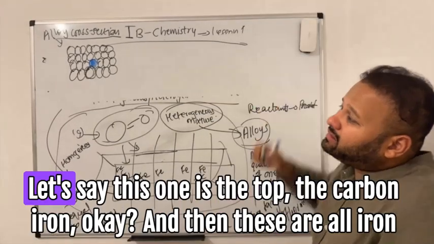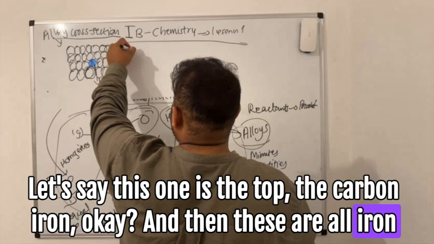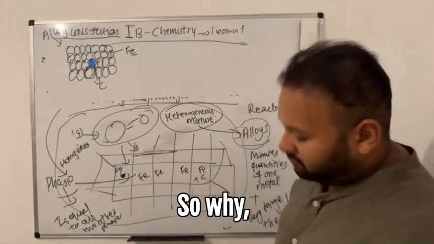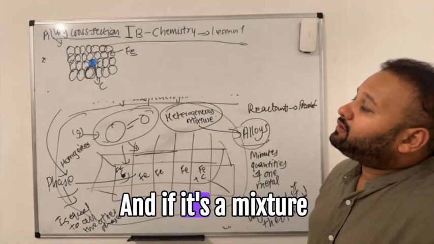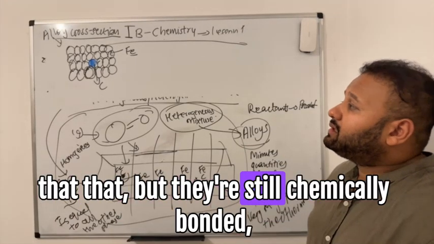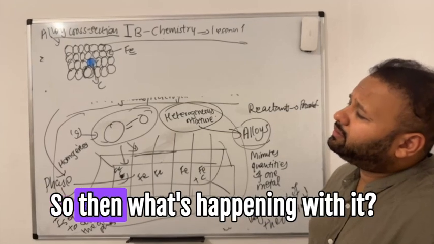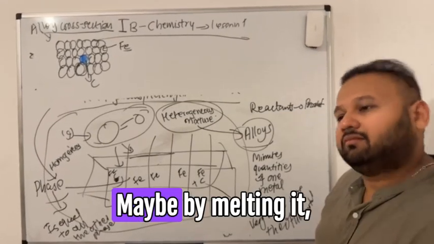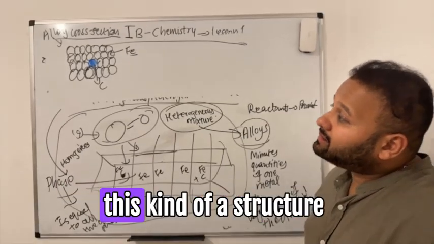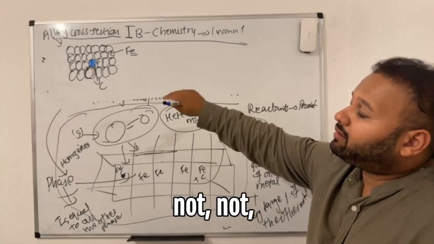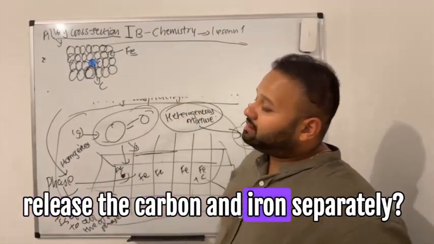You can see, let's say this one is the carbon atom, and then these are all iron atoms. Say this is stainless steel. So how is it that I can convert stainless steel back to iron and carbon? If it's a mixture, but they're still chemically bonded, right? Because the atom is inside the structure of iron. So then what's happening with it? Any guesses? Maybe by melting it. Yes, you would melt it for sure. But the question is, why would this kind of structure allow the carbon and iron to be released separately?